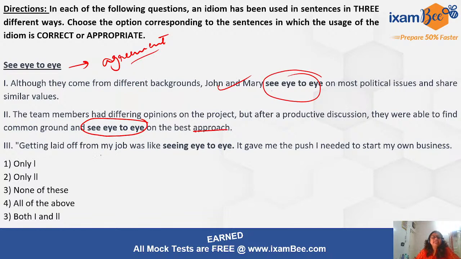Getting laid off from my job was like seeing eye to eye. So this is not the correct usage, because he's talking about a single thing, getting laid off from the job. Seeing eye to eye should first of all involve at least two people, right? Because there has to be an agreement. So agreement has to be between at least two parties, right? So this is the incorrect usage. Only 1 and 2 use this idiom correctly. So 3 is the correct answer.